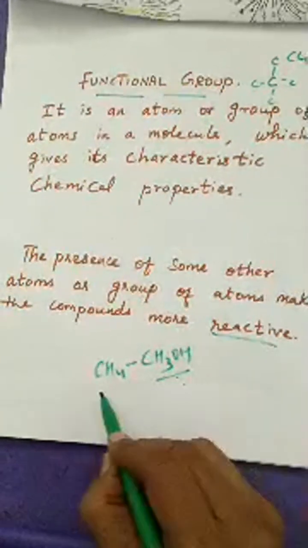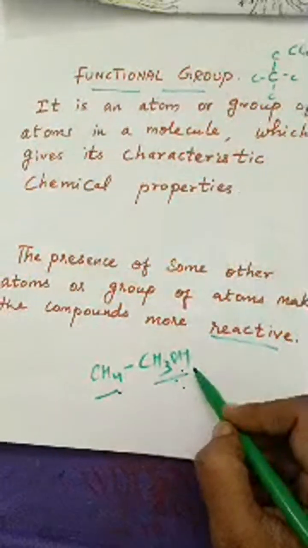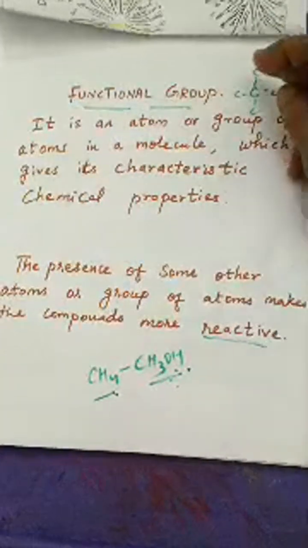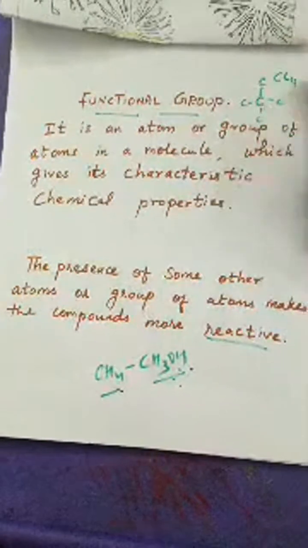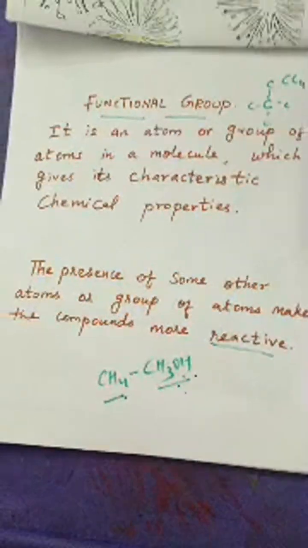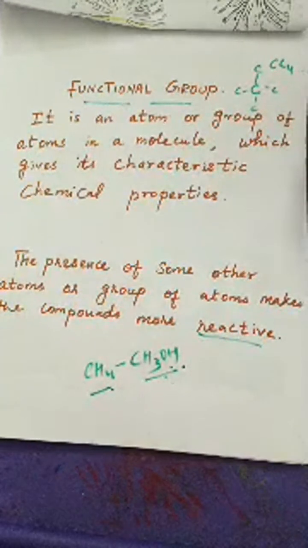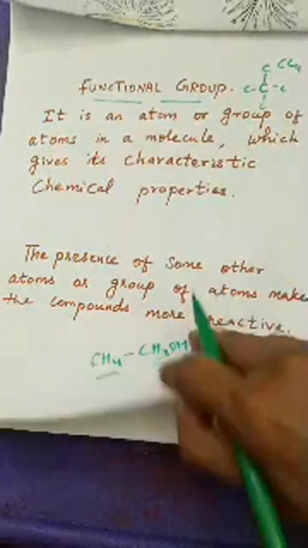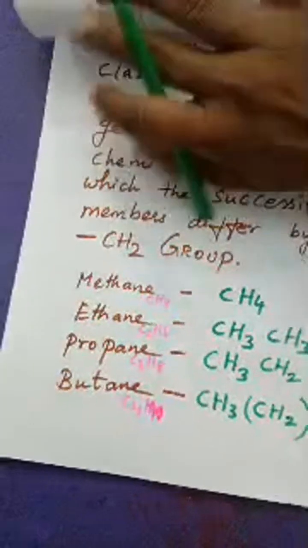So now this methane will be having its own chemical property and this methanol will be having its own chemical property. Am I right? Yeah. So that is known as the functional group, making the compound more reactive and giving it its own characteristic chemical properties. So this is the simple way you can define a functional group.